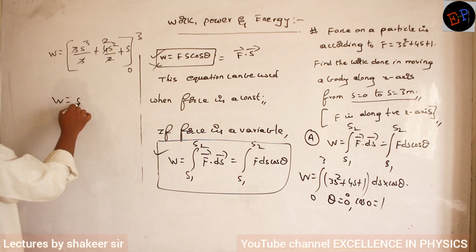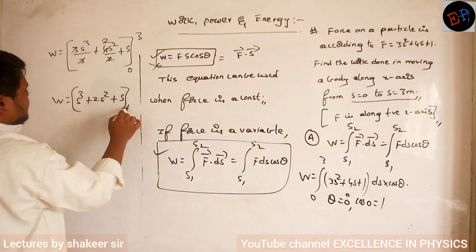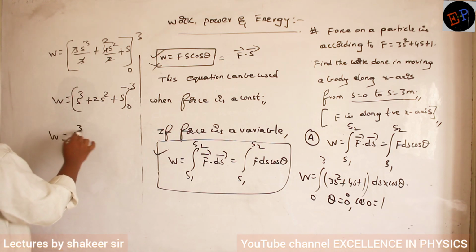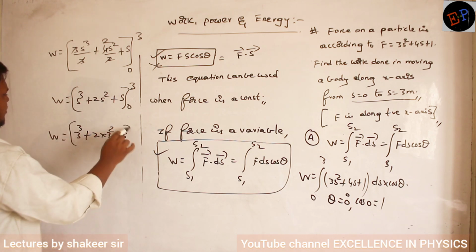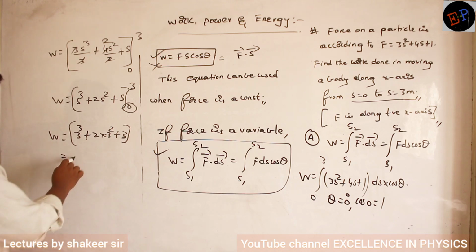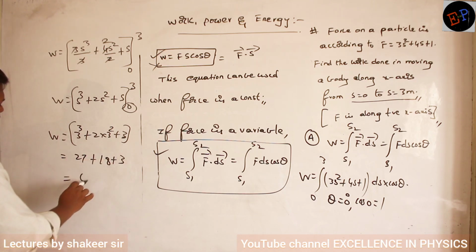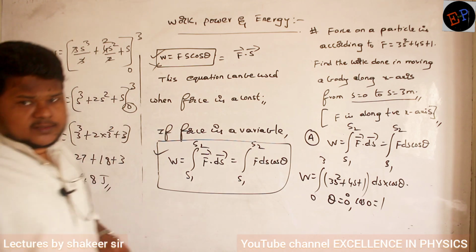So W is equal to s cube plus 2s square plus s. So limits are applied from 0 to 3. So W is equal to 3 cube plus 2 into 3 square plus 3. Clear now? No need of applying 0 here because everything will become 0. So 27, 18 plus 3. So 48 joules of work is done. So that is our answer. Clear now?